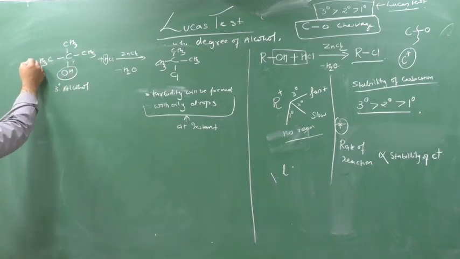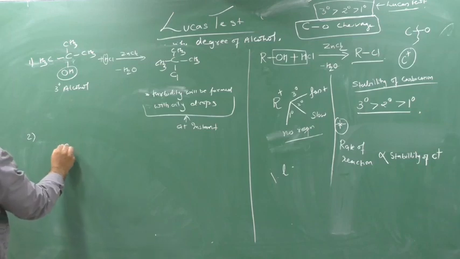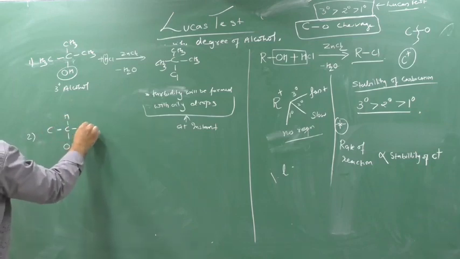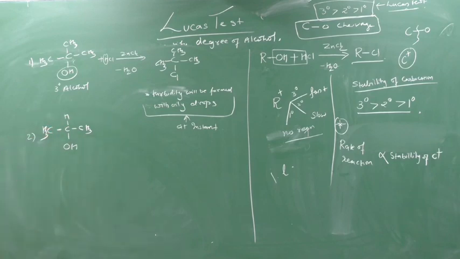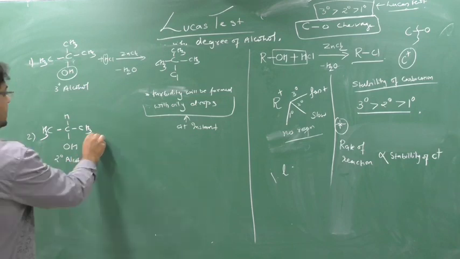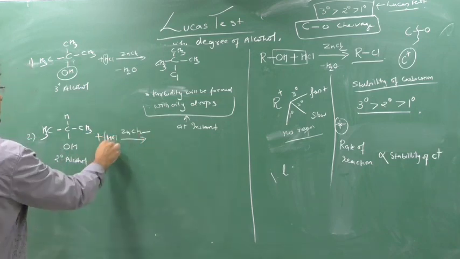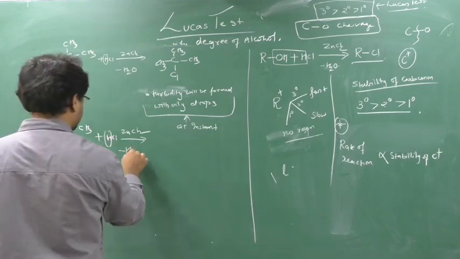Now, if I take 2 degree alcohol, this is 2 degree alcohol, you know. So what will happen? I'll add HCl, same ZnCl2. This H and this OH will form H2O.